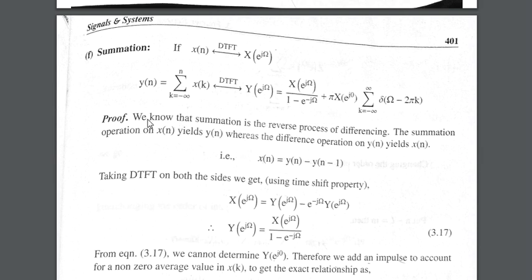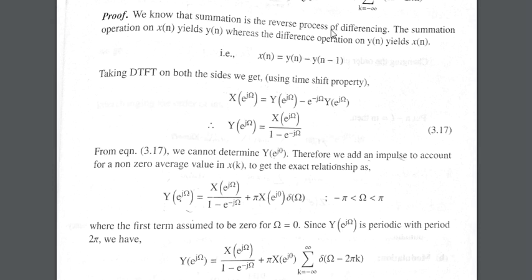So we know that summation is the reverse process of differentiating. The summation operation on x of n yields y of n, whereas the difference operation on y of n yields x of n. So x of n is equal to y of n minus y of n minus 1, because y of n is the output for x of n, and y of n minus 1 is the previous output. So y of n minus y of n minus 1 is equal to x of n.